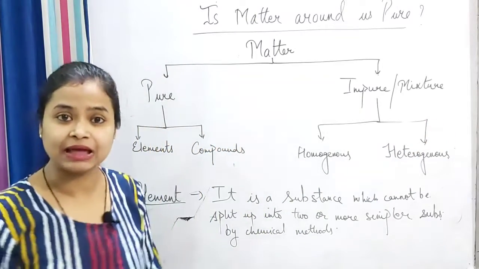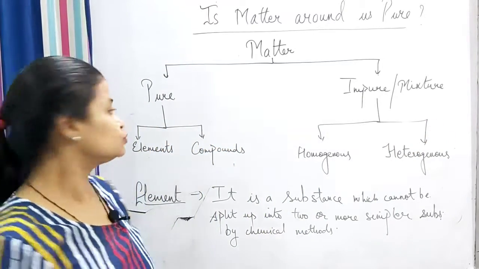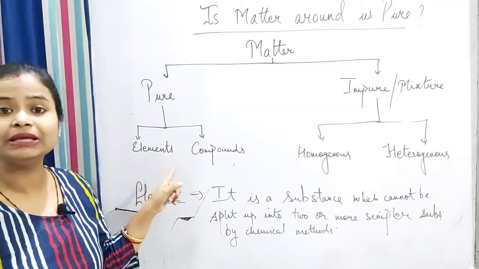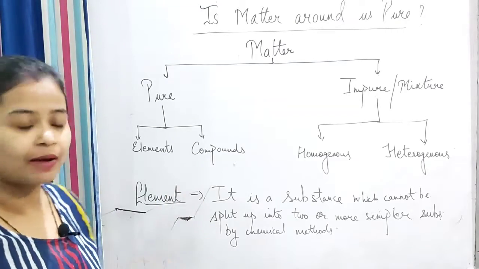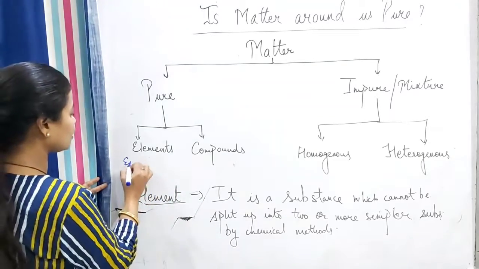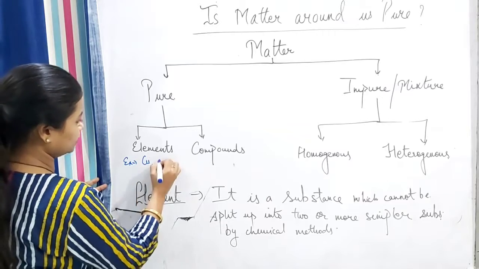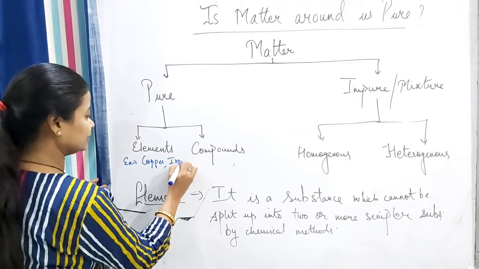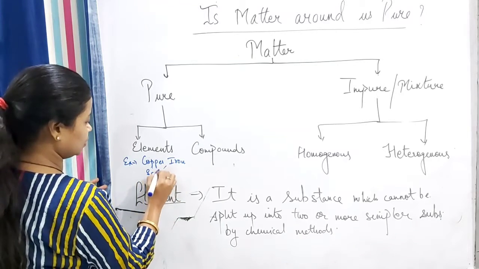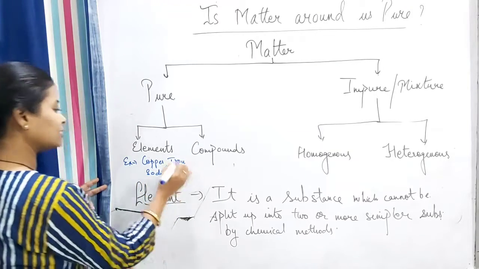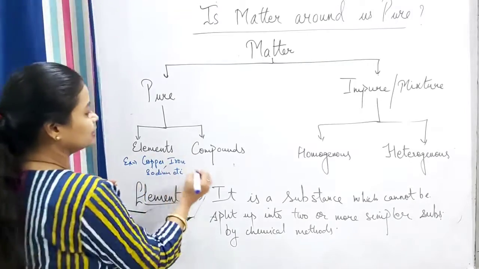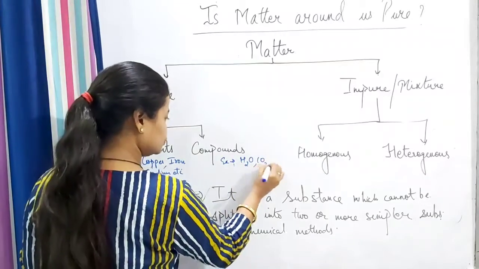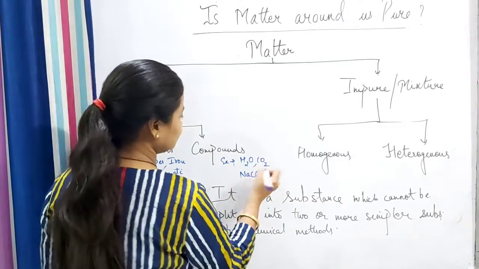So we will be seeing them one by one in detail. First I am telling you about pure substances. As I told you, they are categorized into elements and compounds. Examples of elements are copper, iron, sodium, etc. I am writing the symbols. Many are there, I have written a few examples. For compounds, examples are H2O, CO2, NaCl, etc.